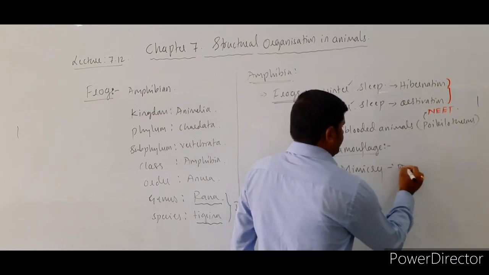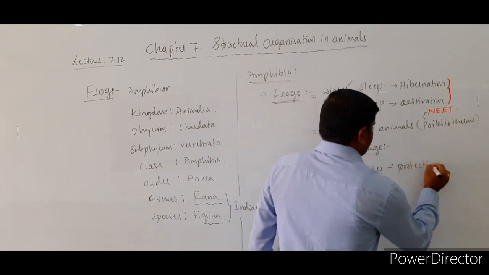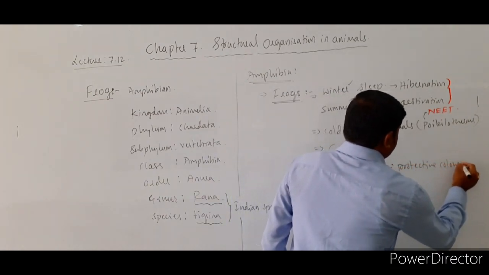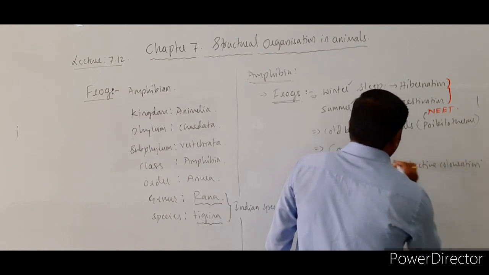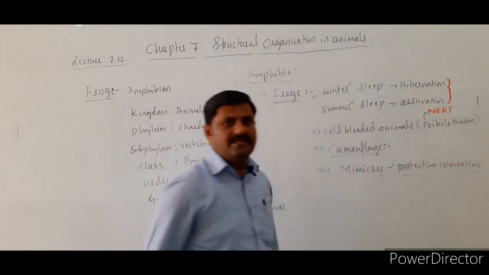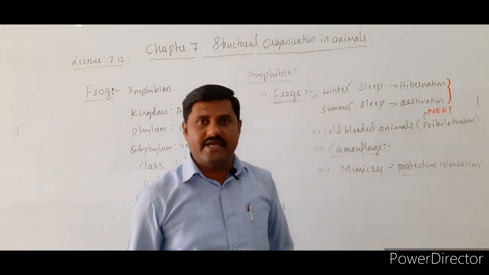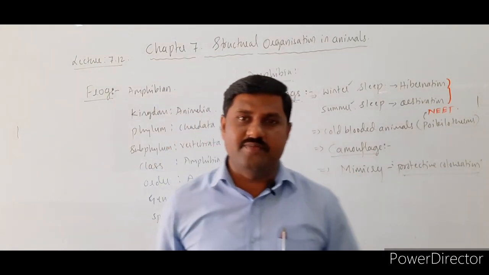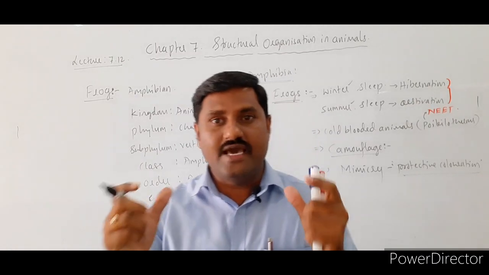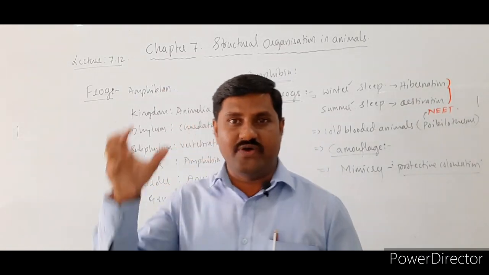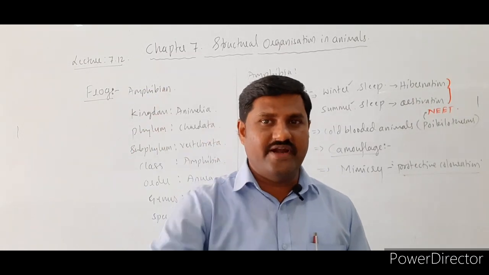Mimicry is nothing but protective coloration. Again, such a condition is known as what? Mimicry itself. Sometimes some animals mimic their predators, as if they are more dangerous than the predator.